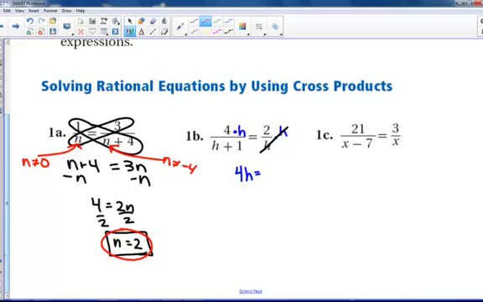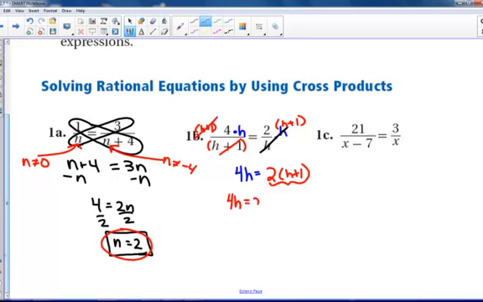So you can think of this next step, 2 times h plus 1, as cross multiplying, or you can think of it as, well, I don't want this h plus 1 on the bottom, so I'm going to multiply it to the top, which means I have to do the same thing to this side to keep the balance. These cancel, and that's how this is gotten.